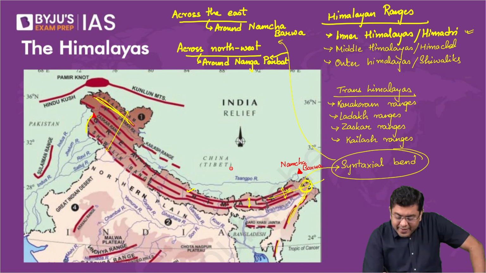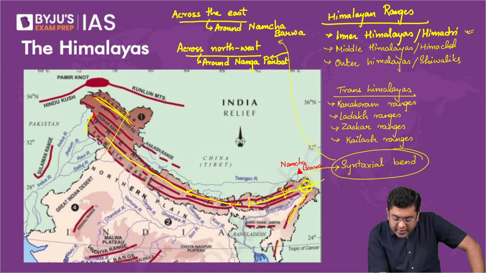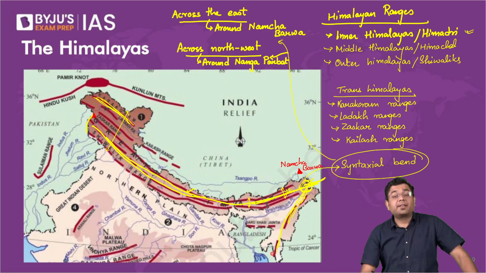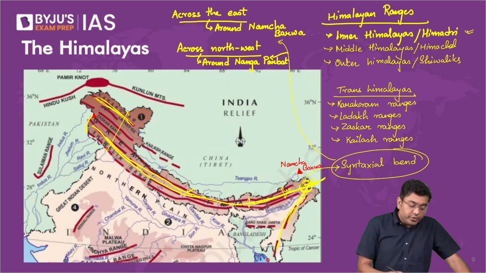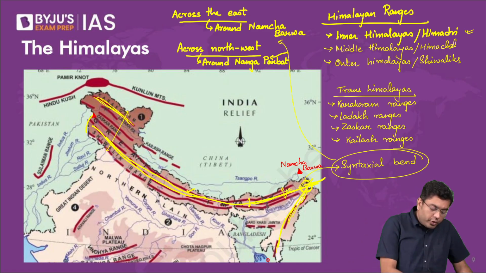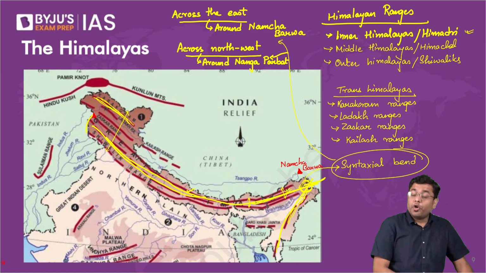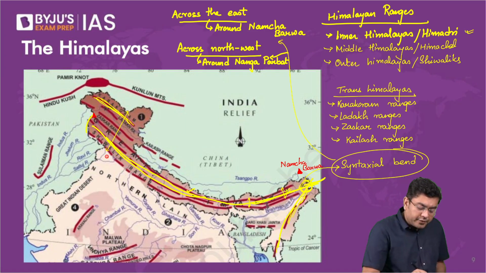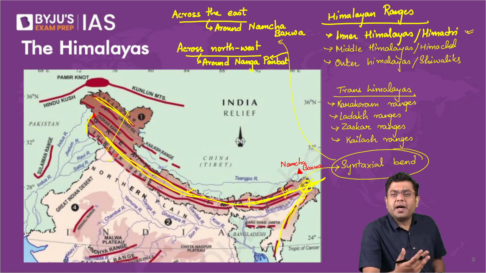And this is basically to indicate that the axis of the mountain that you see here, what is the axis? This is the axis, isn't it? This is the general axis. Here, suddenly you will find that the axis has changed. Now, there is also a greater amount of compression observed in the eastern part as compared to the western part, northwestern part. In the northwestern part of the country, if you go into the region of Punjab, from there itself, you will start observing the various hills and mountains.